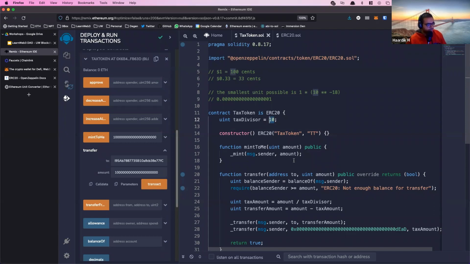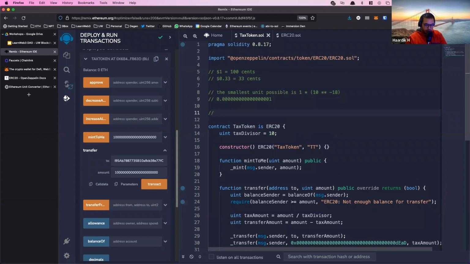What happens if you try to send an amount which is not fully divisible by 10? For example, just sending 85 wei. In Solidity, since there's no support for floating point numbers, if you do 85 by 10, it will just equal 8. It gets rid of the decimal portion. So the recipient will just receive 8 tokens. The tax amount will be 8 instead of 8.5, since there's no support for decimals.